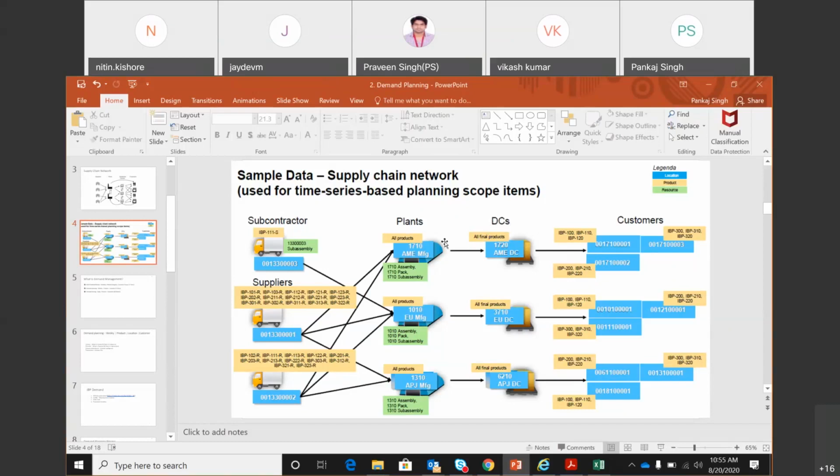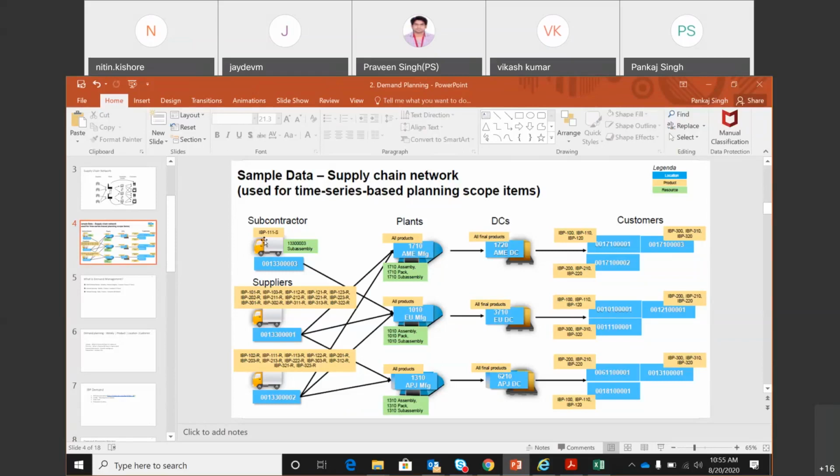So depending upon how the relationship is maintained in S4, if the relationship between these two entities is a PO-SO relationship, then the plant will have the history. But as long as the transfer is happening based on an STO, whether it is intra-company or inter-company, there is no history that is going to get captured at the plant. So that is how we define a history.